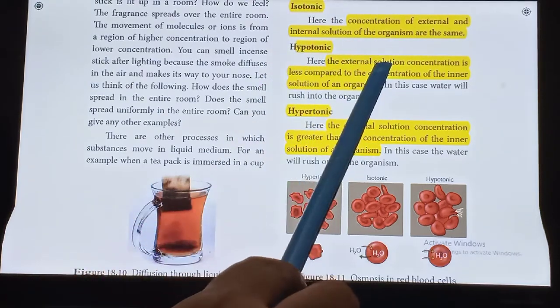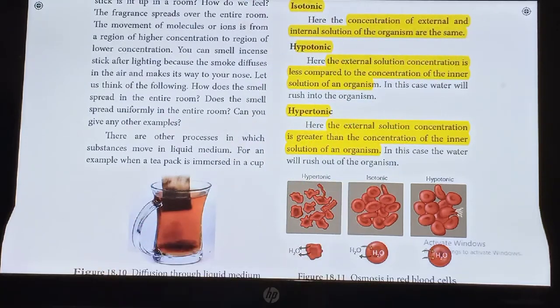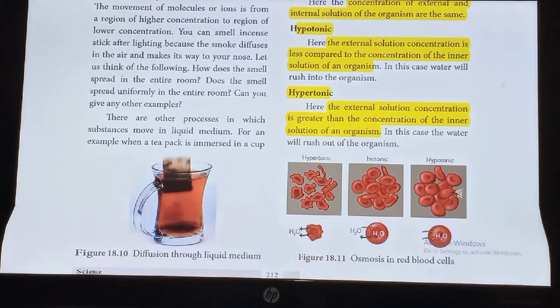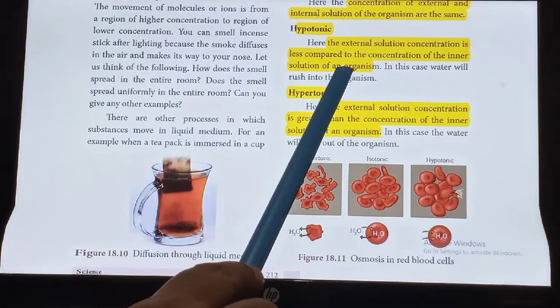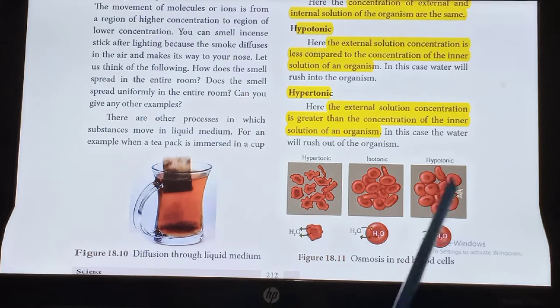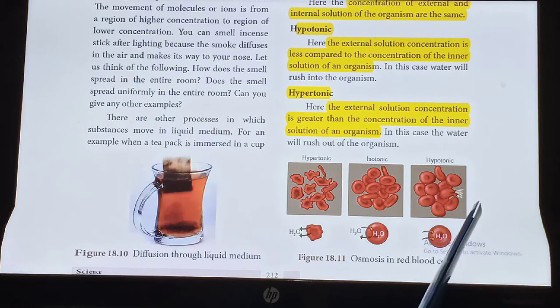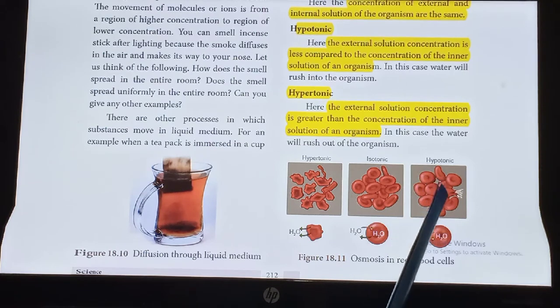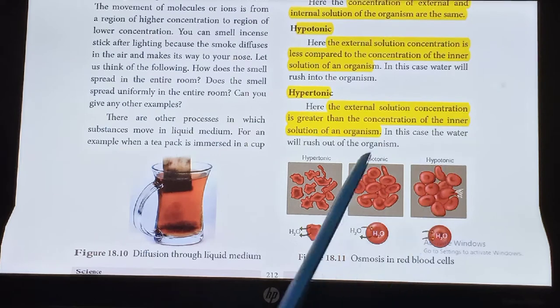Hypotonic, the external solution concentration is less when compared to the concentration of the inner solution of an organism. That is, here the concentration is high inside and the water moves towards inside the red blood cells, and because of that the blood cells enlarge.